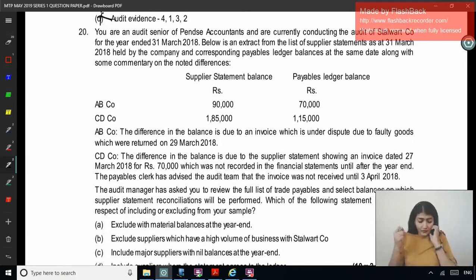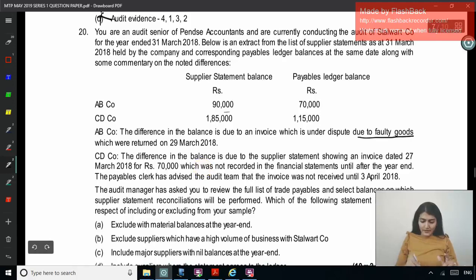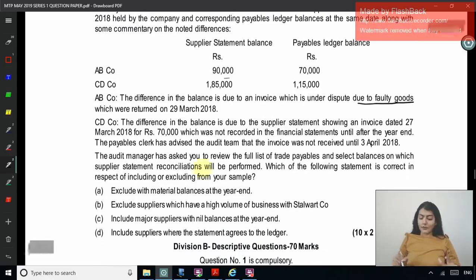And the last one, you are an audit senior of Pensy Accountants and are currently conducting the audit of Stalwart for 2018. Below is the extract from the list of supplier statements held by the company and the payable ledger balance at the same date, along with some commentary on the noted differences. Supplier statement balance and payable ledger balance. First one, the difference is due to goods under dispute due to faulty goods, right? 20,000. The difference in the balance is due to the supplier statement showing an invoice dated 27 March for 70,000, but which was not recorded until after the year end. The payable clerk has advised the audit team that the invoice was not received till 3rd April.